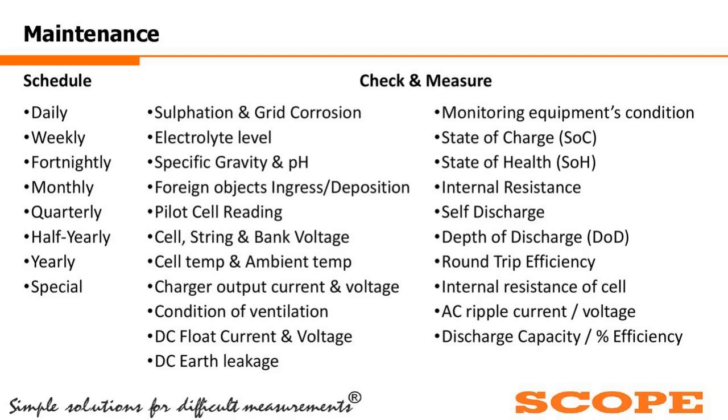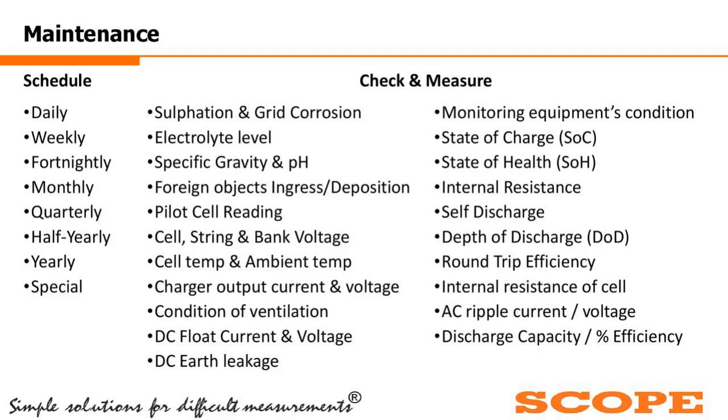If you go to the battery bank, it is observed that the temperature is always constant in the battery room. We can also check the charger output current and voltage. The condition of ventilation is also important, because some gaseous effect is there inside the battery. Hydrogen gas will start to form inside the battery.